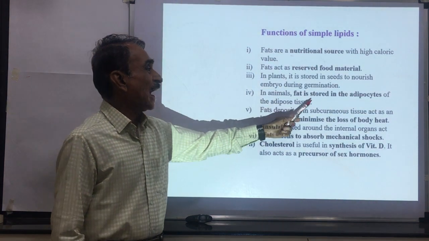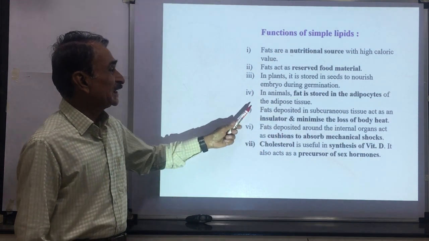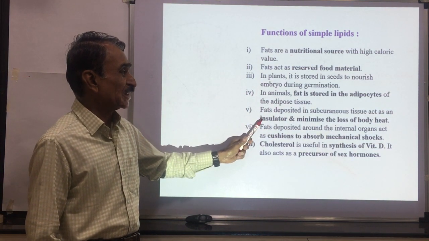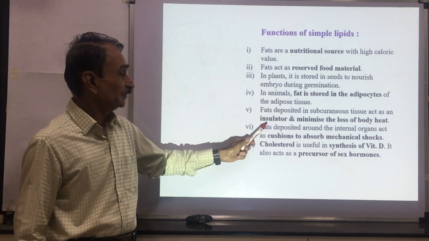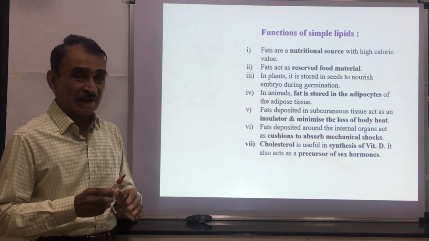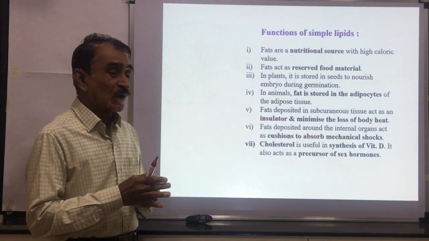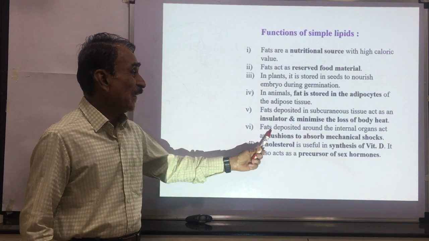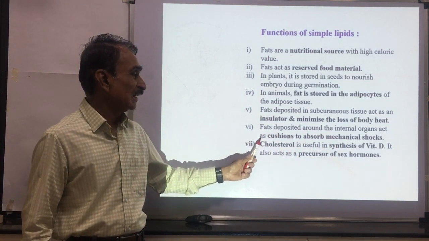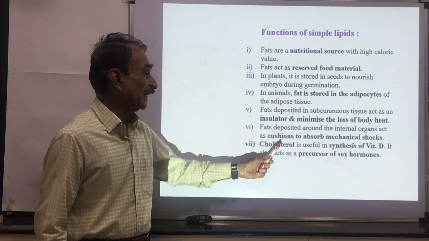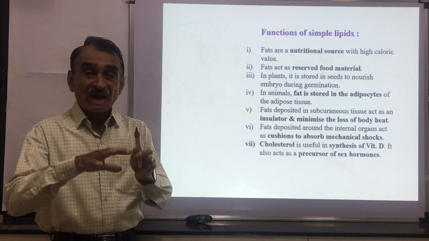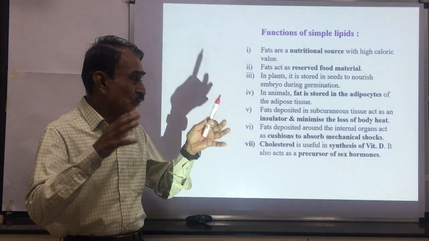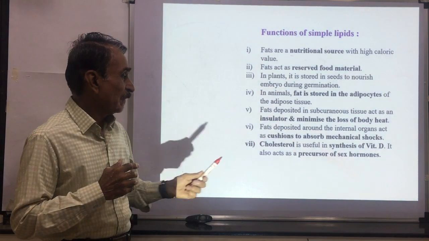In animals, fat is stored in the adipocytes of the adipose tissue. Fats deposited in subcutaneous tissue act as an insulator and minimize the loss of body heat. Less body heat is lost because these simple fats minimize the loss. Fats deposited around internal organs act as cushions to absorb mechanical shocks. Around the organs there are fats, and because of this, shocks are absorbed.